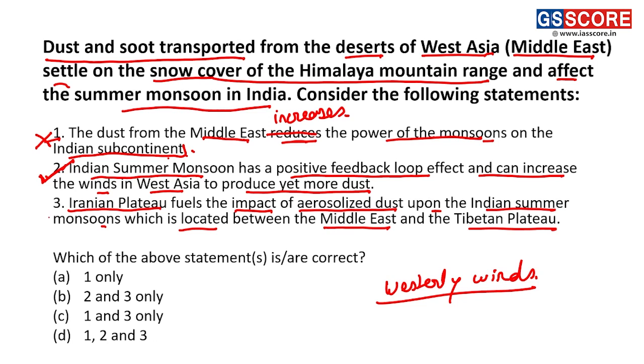This statement also becomes correct because the same thing will be happening. The addition of the dust will be added to the westerly winds, which will be carrying the dust and soot towards the Himalayan region of India. From the analysis of this question, the correct answer is B, that is 2 and 3 only.